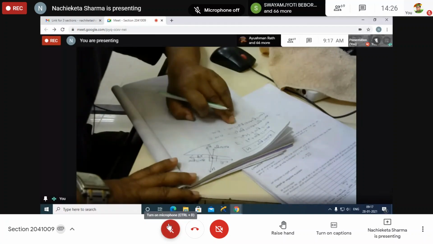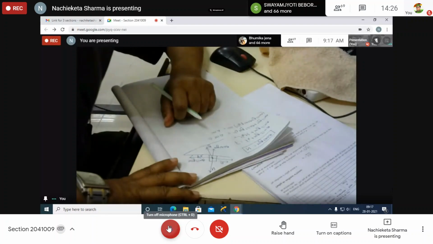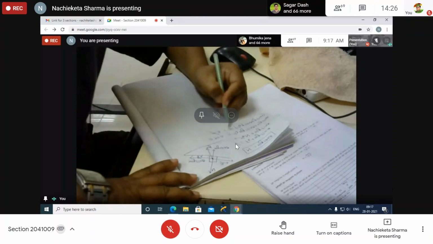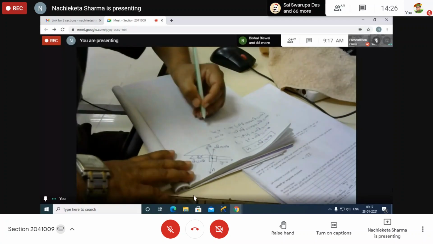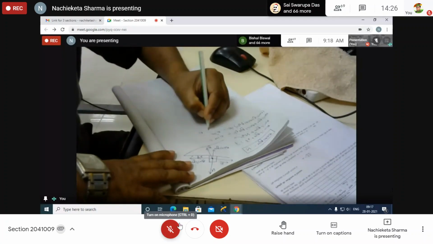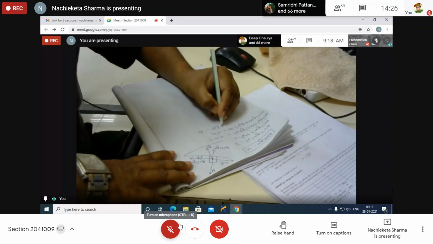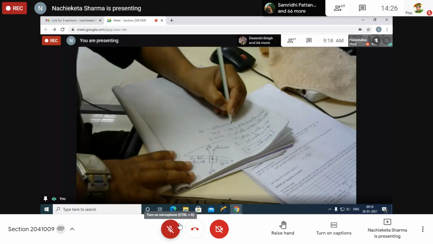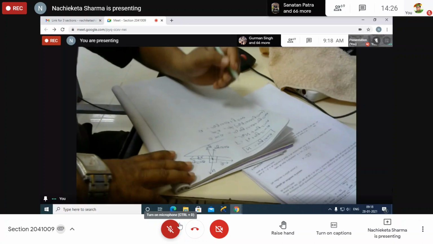Then it gives you mu r g cos theta plus g sin theta, so here m is cancelled. Yes. Then this a equal to what? Mu r g cos theta plus g sin theta. So is not it?